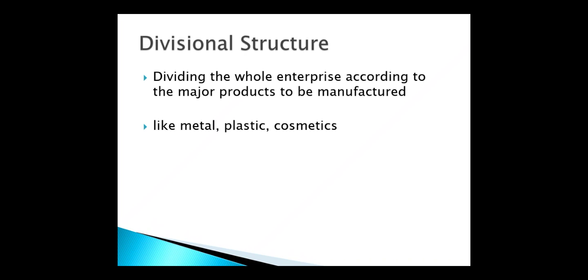Means different products are produced within the same organization. If we make departments according to the products, product 1 one department, product 2 second department, product 3 third department, if we make that division of organizing according to the product lines, we call that a divisional structure.